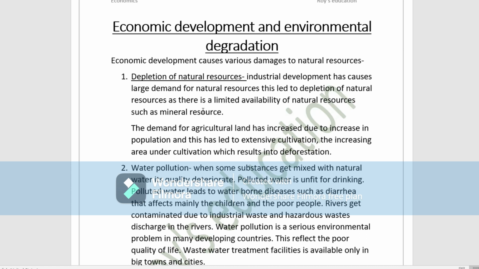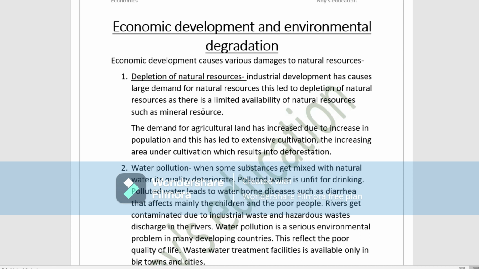The cotton and textile industry needs cotton as a raw material for manufacturing cloth, and we are cultivating the cotton in agricultural land, a natural resource. This would lead to the depletion of the natural resources, because of the limited availability of this natural resource.